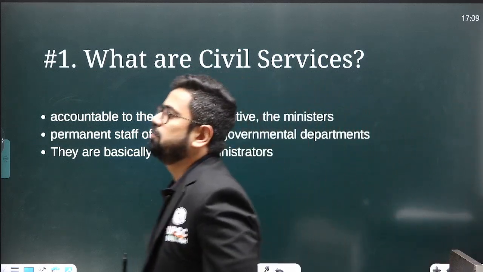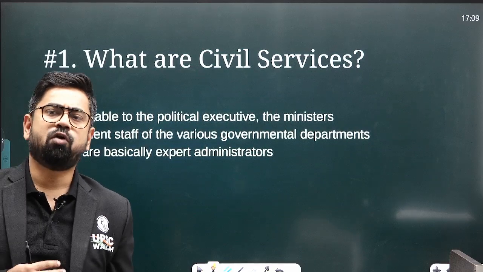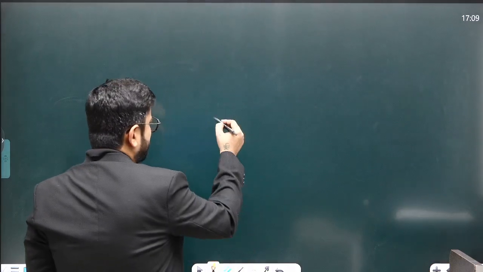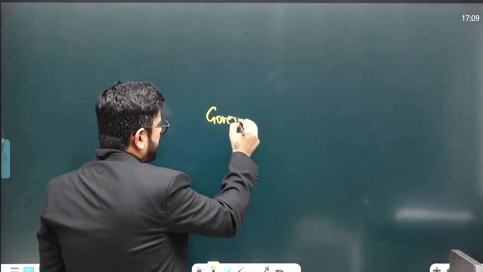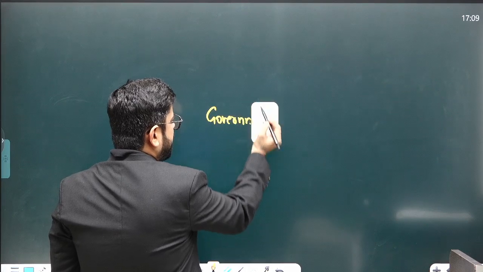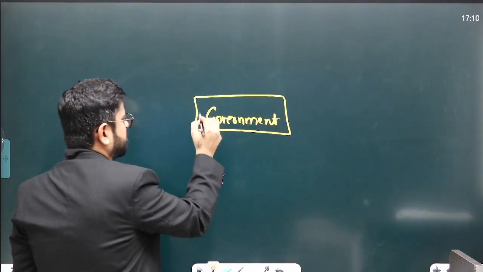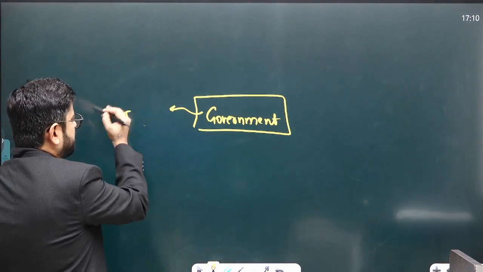So what are civil services? The first question, a very basic question, is what are civil services? You understand that we have a government. Now this government which we choose is a temporary body which comes for 5 years. It is a 5-year body.